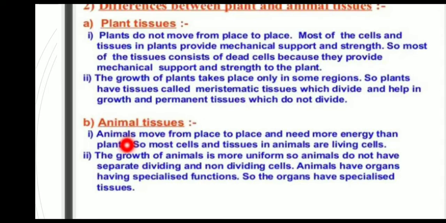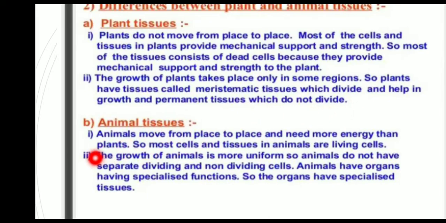Animal tissues. Animals move from place to place and need more energy than plants. So most cells and tissues in animals are living cells. Second point, the growth of plants takes place only in some regions. So plants have meristematic tissues, which divide and help in growth, and permanent tissues, which do not divide.